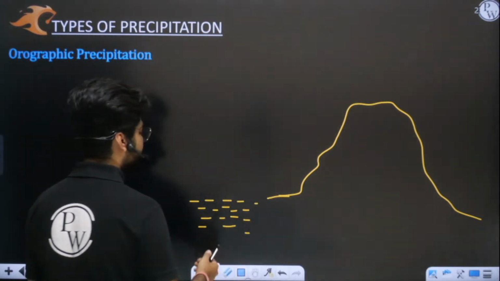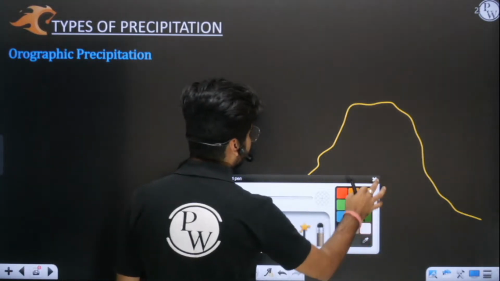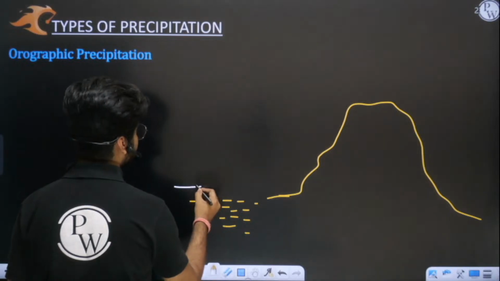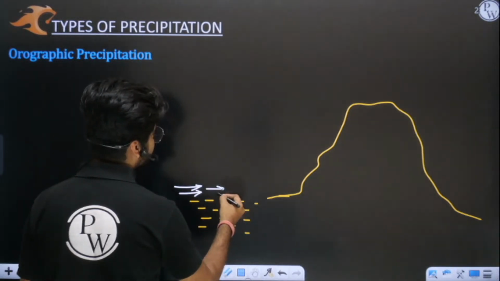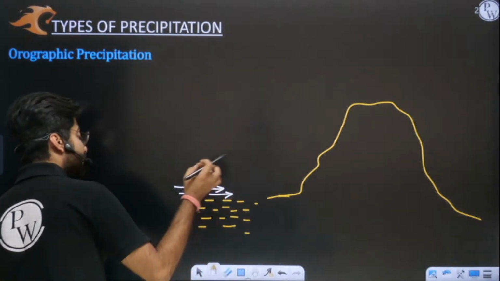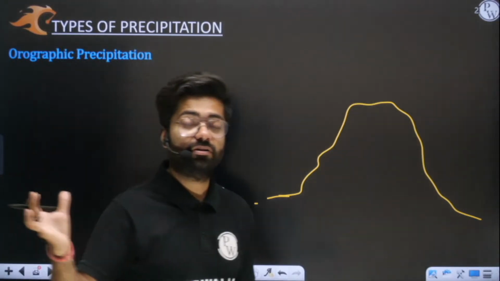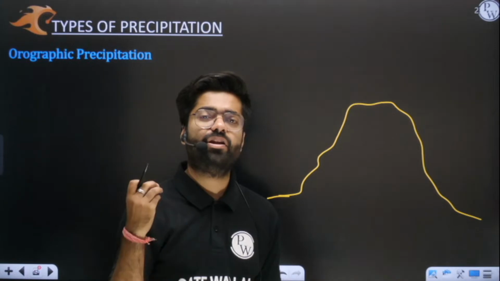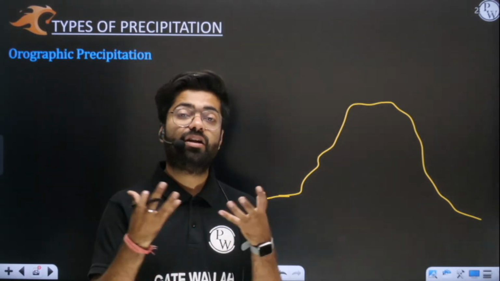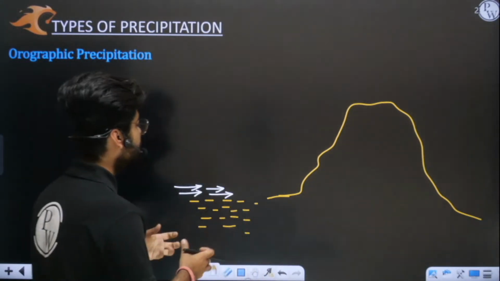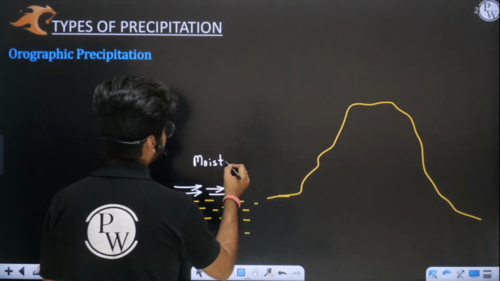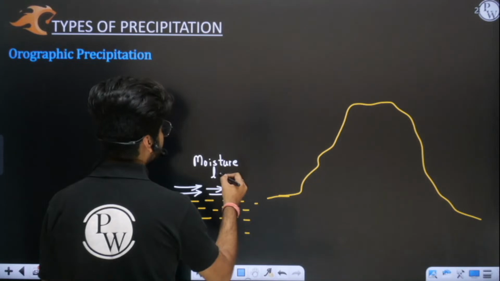Understood, sir? Now what will happen? Whenever winds start moving over these oceans, seas, rivers, or any kind of water body, they will start picking up moisture from there. These winds are moisture laden winds.